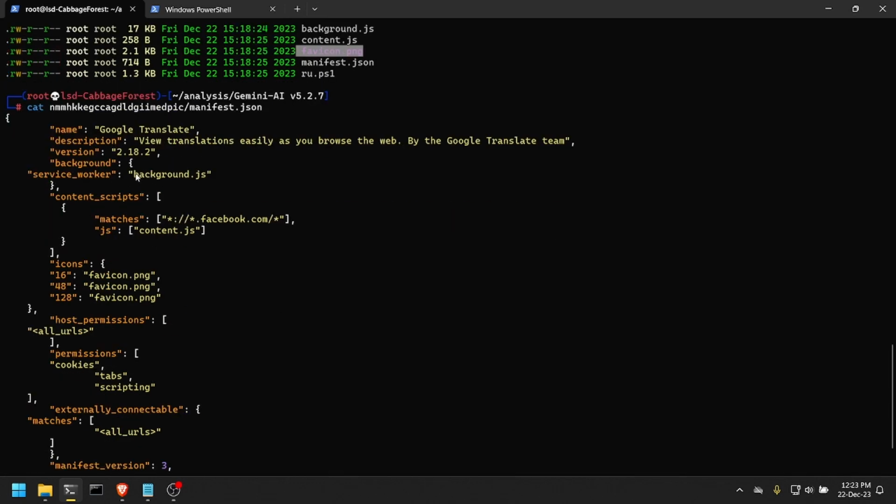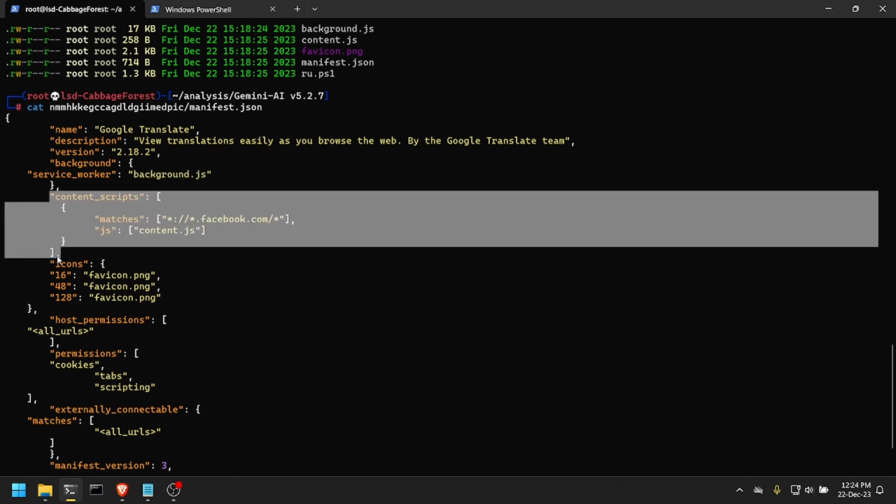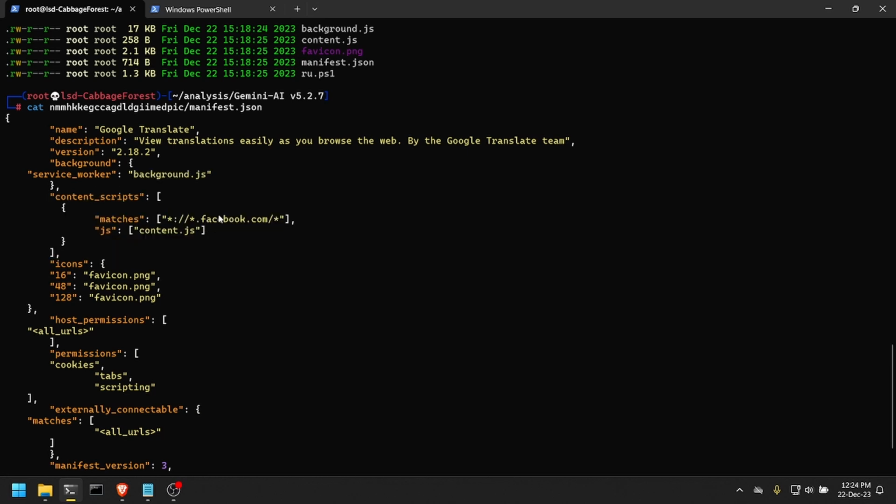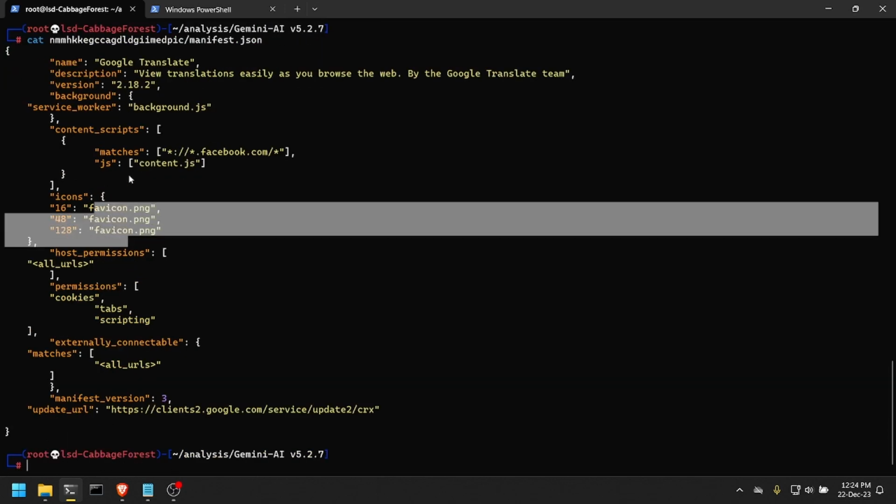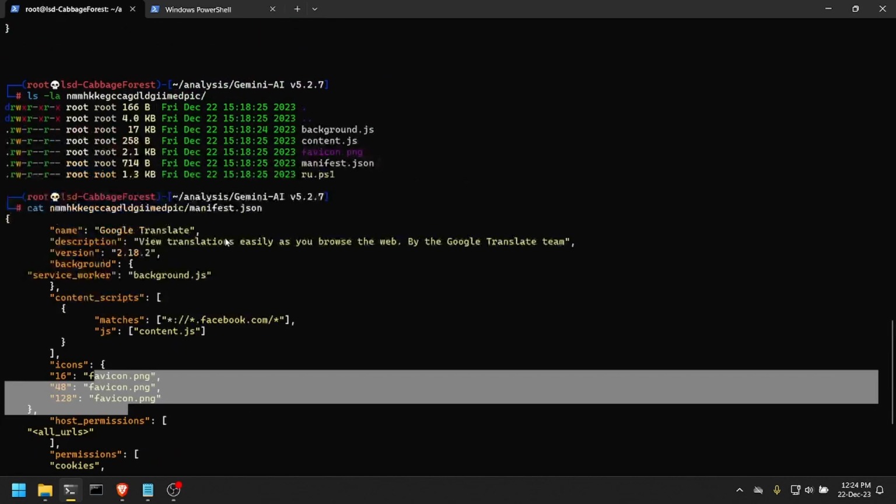And okay, we can see here that the background.js is the worker. This is the actual code that will be run by this extension. And down here we have something really important, which is on which websites this extension will work. And we can see here that this works on Facebook. Any subdomain on Facebook, any scheme, HTTP, HTTPS, any other possible scheme, and anything after the slash. So this will work on anything related to Facebook, and it will run a script contained in content.js. Here we have the definitions of the icons and nothing more besides this.